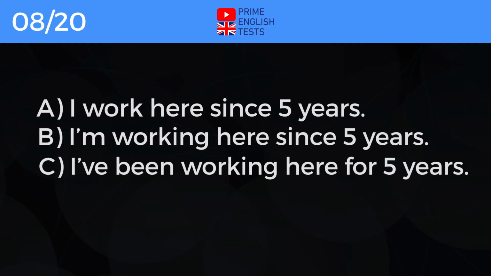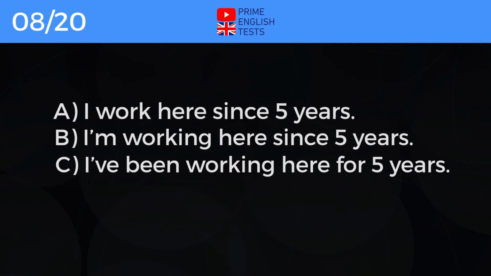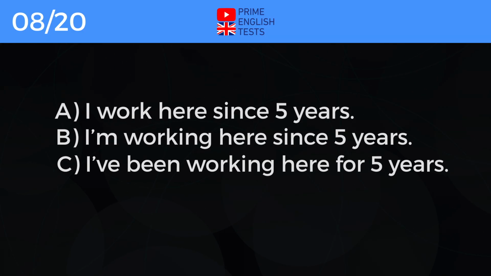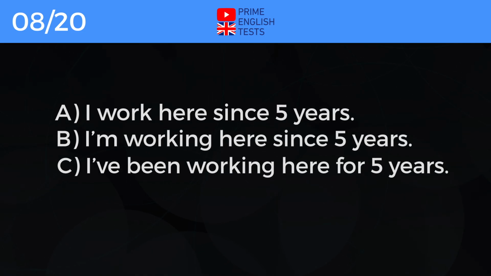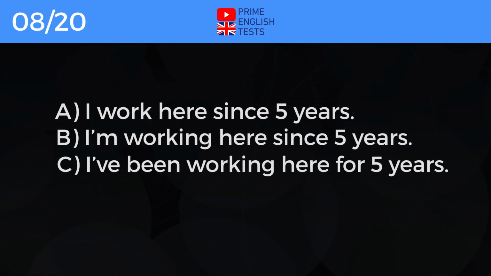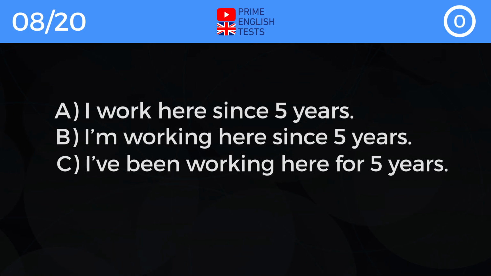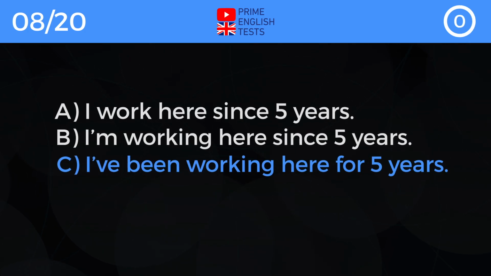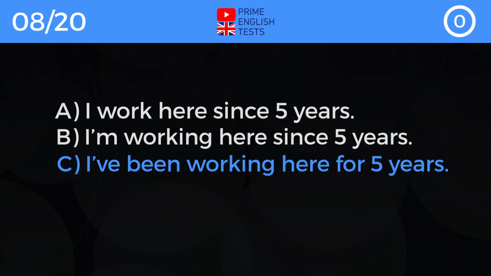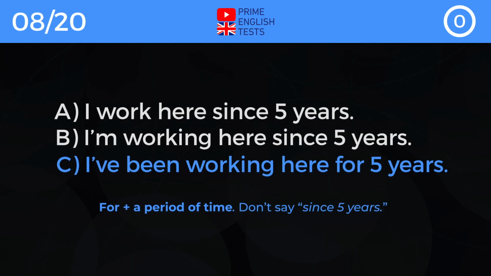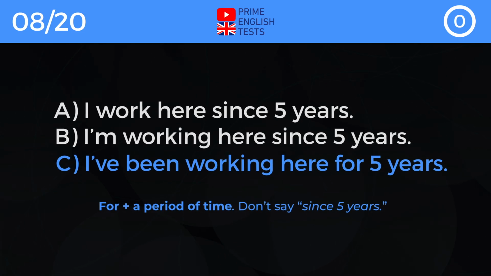A. I work here since 5 years. B. I'm working here since 5 years. C. I've been working here for 5 years. Correct answer is C. I've been working here for 5 years. For plus a period of time. Don't say since 5 years.